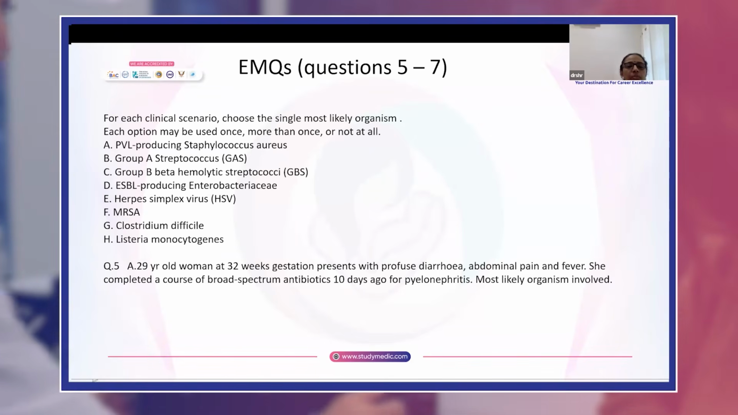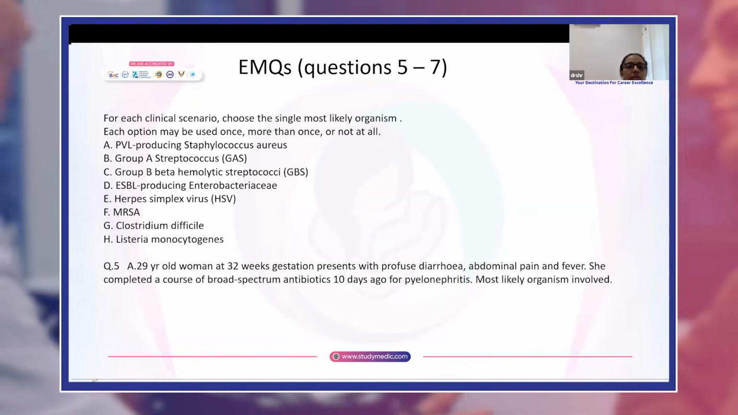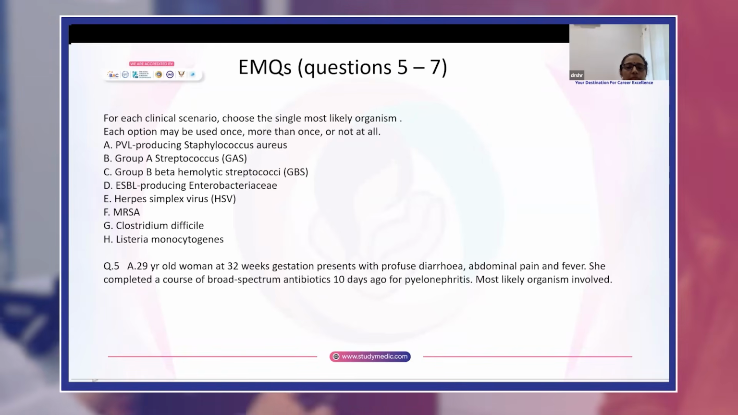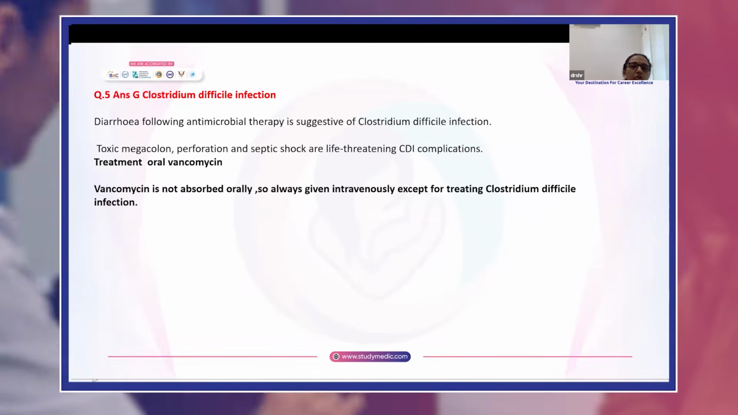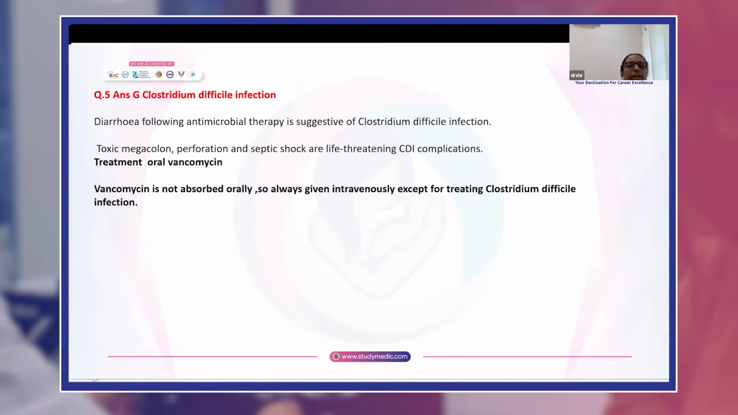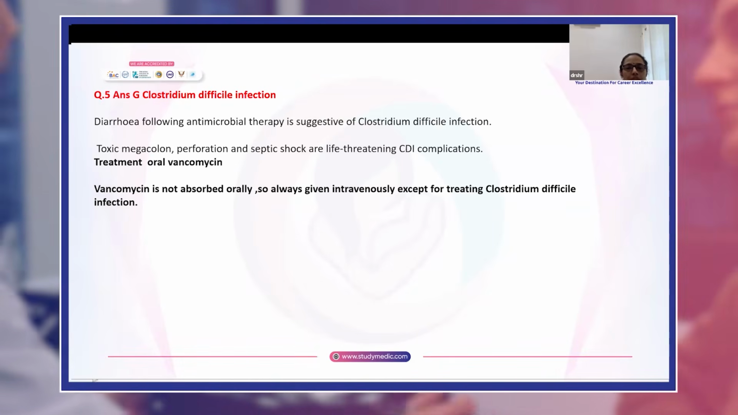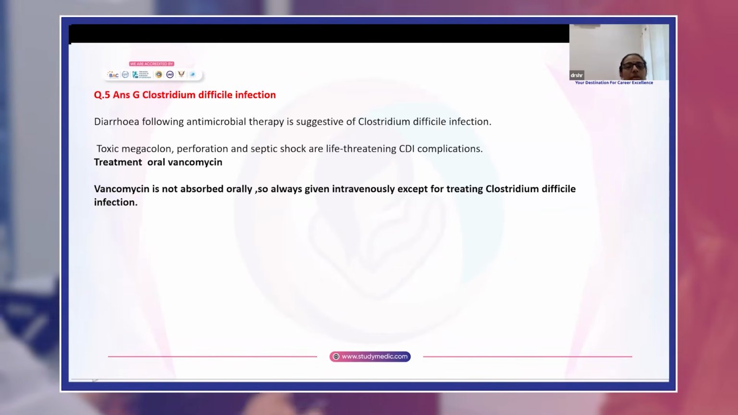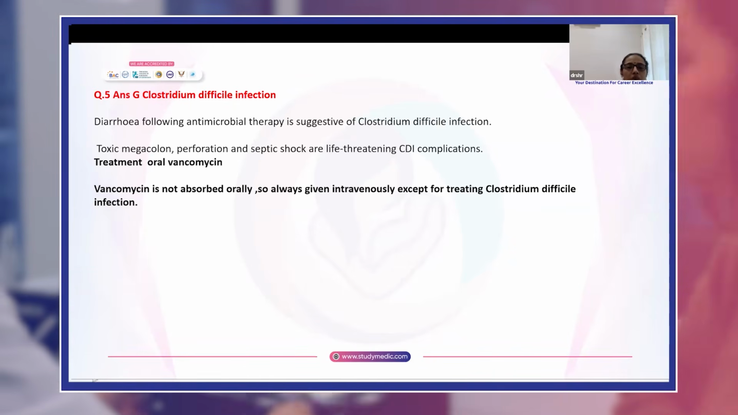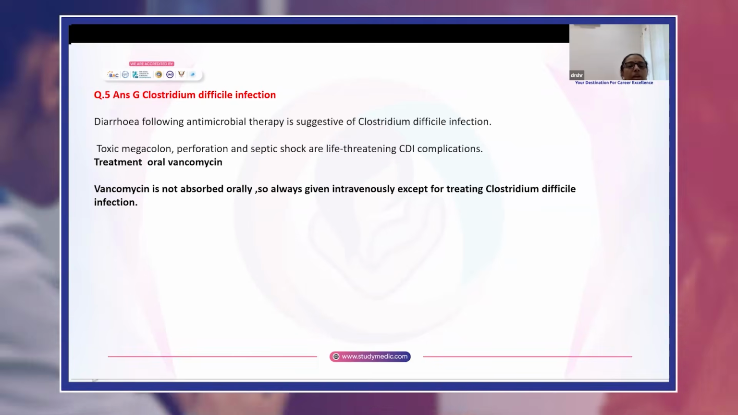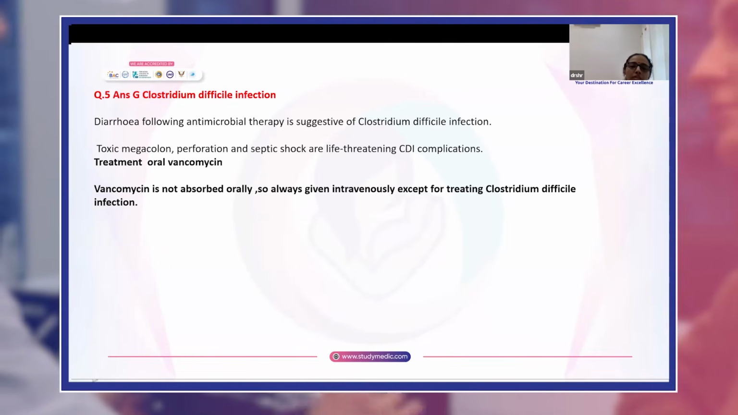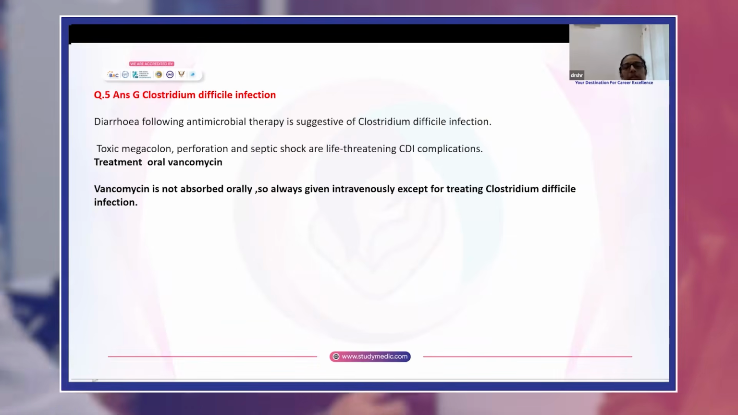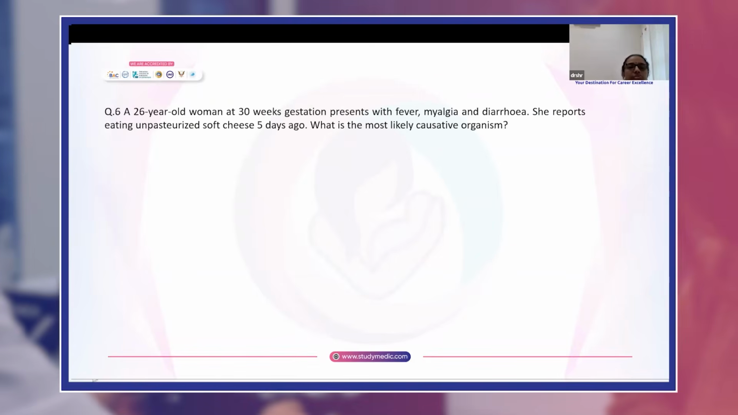Question 5, a 29-year-old woman at 32 weeks gestation presents with profuse diarrhea, abdominal pain and fever. She completed a course of broad-spectrum antibiotics 10 days ago for pyelonephritis. What is the most likely organism? Answer is G, Clostridium difficile infection. Any diarrhea following antimicrobial therapy is suggestive of Clostridium difficile infection. Toxic megacolon, perforation and septic shock are life-threatening CDI complications. Treatment is oral vancomycin. Vancomycin is not absorbed orally, so it's always given IV except for treating Clostridium difficile infection.